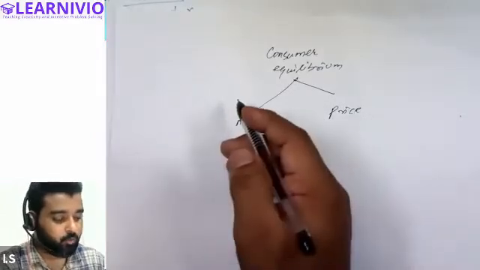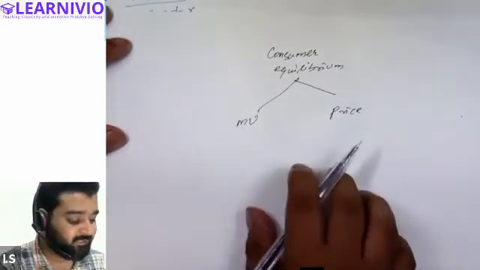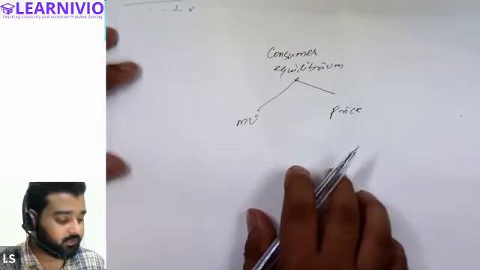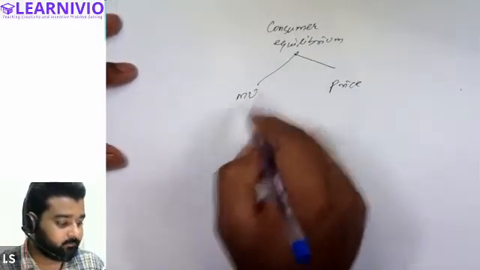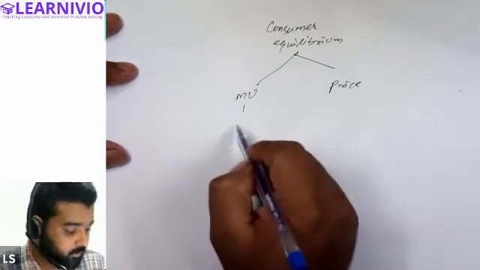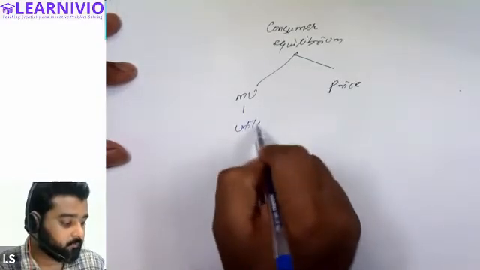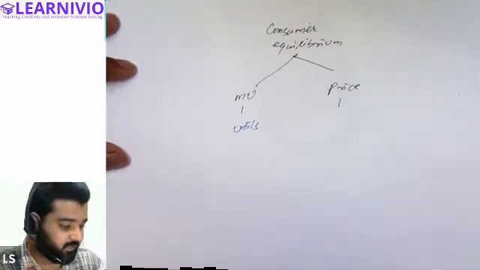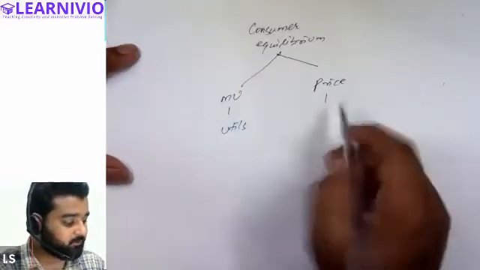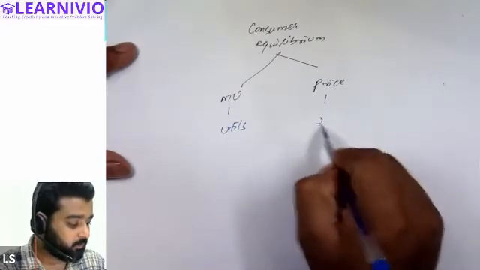What is the unit of marginal utility? Can anyone tell me in which unit marginal utility is calculated? Utils. And what is the unit of price? In our case, the unit of price is rupee.